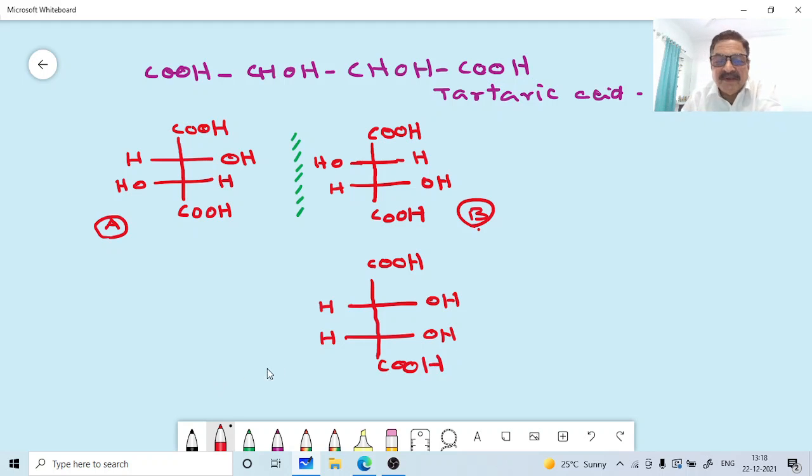Okay, this one will be C. This isomer is C. Then we can take another compound, that is the mirror image here again.